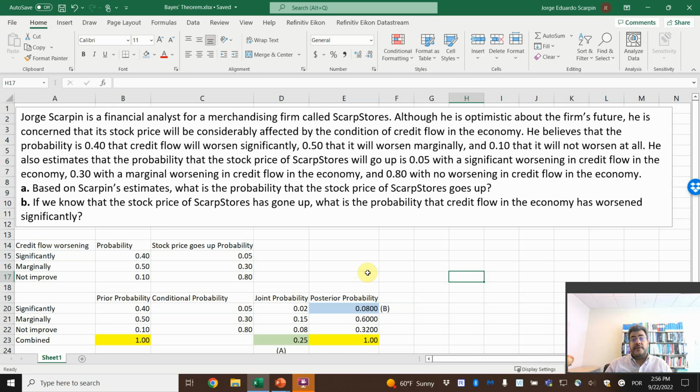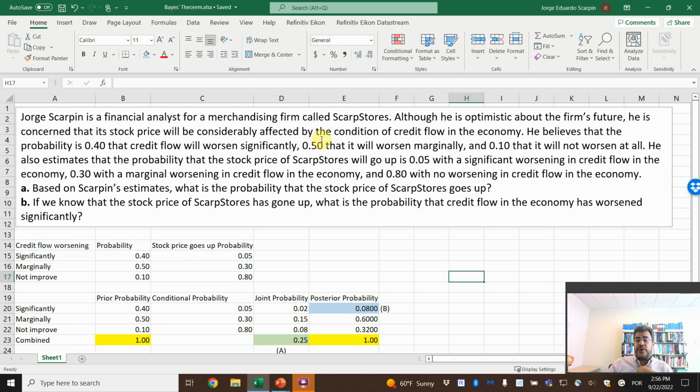George Scarpin, me, is a financial analyst for a merchandise firm called Scarp Stores. Although I am optimistic about the firm's future, he is concerned that its stock price will be considerably affected by the condition of credit flow in the economy.